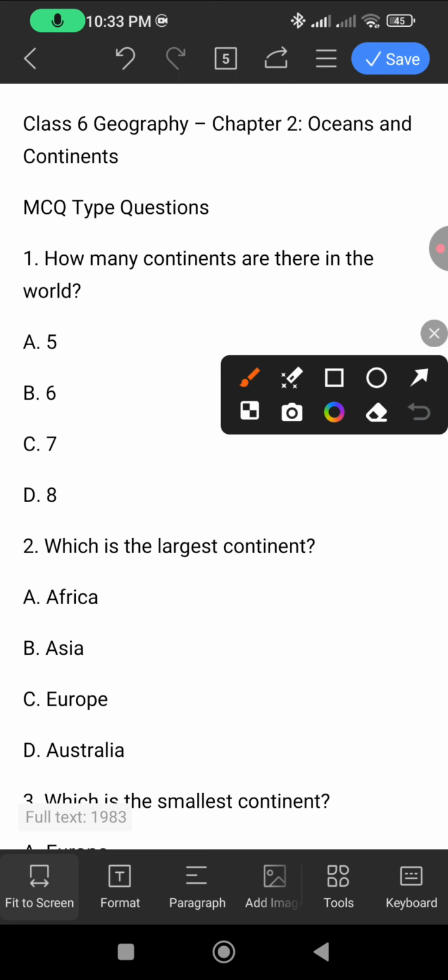World में कितने continents हैं? The answer will be C, that is 7 continents. 7 continents in the world. Now moving on to another question.